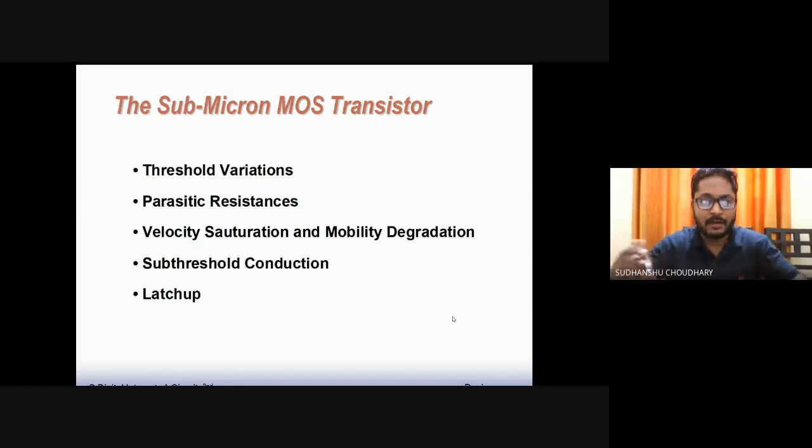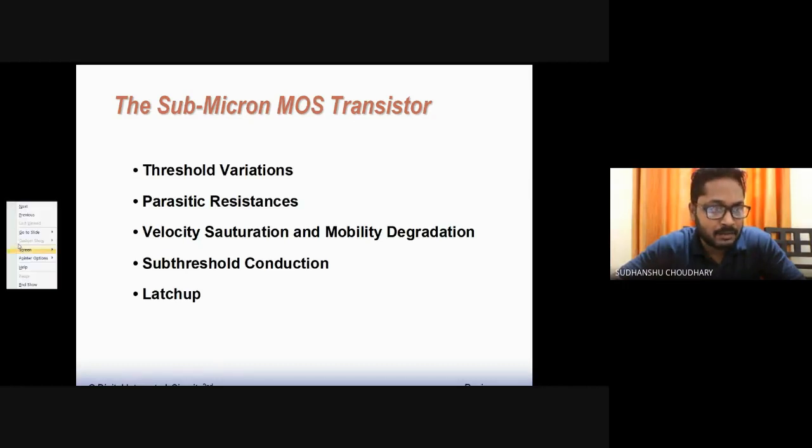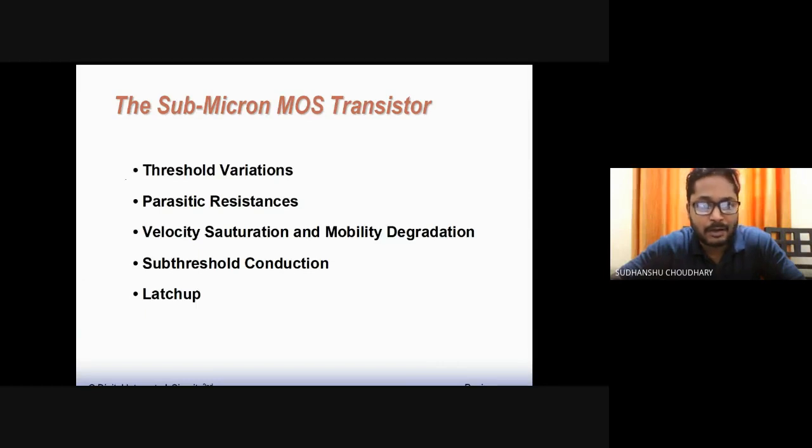So second order effects in short channel MOSFETs, or what we call the sub-micron MOSFET, when the channel length goes below, let's say, 0.2 micron. Okay, so these short channel effects come into the picture for the short channel MOSFETs, or these are called short channel effects. Okay. Now some of these short channel effects are mentioned over here.